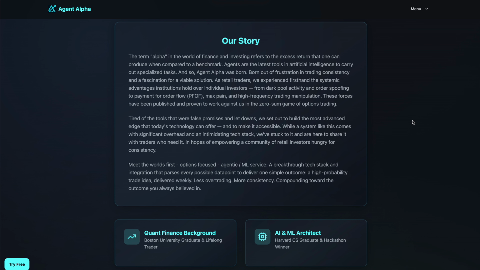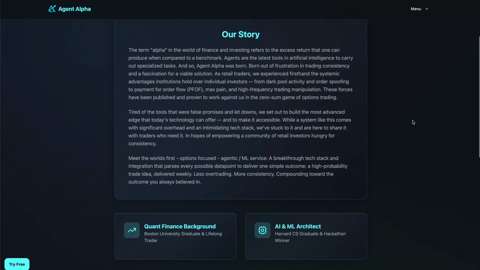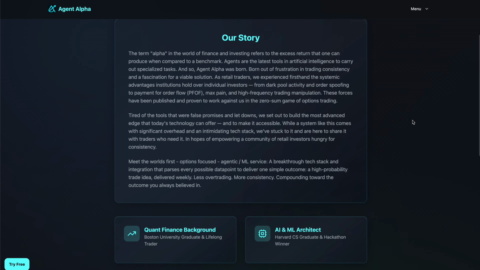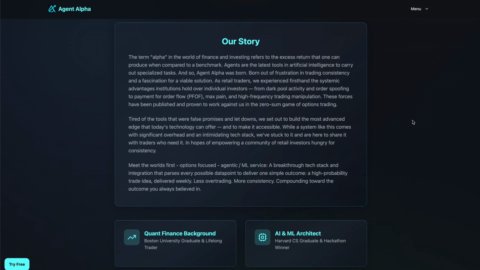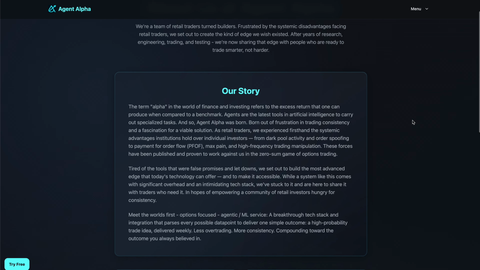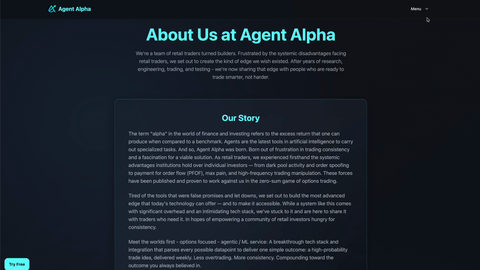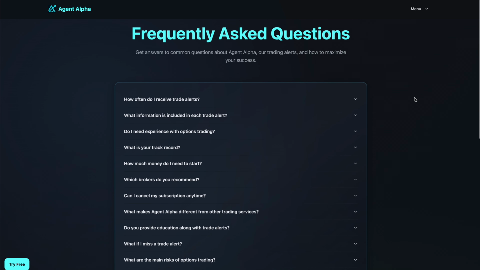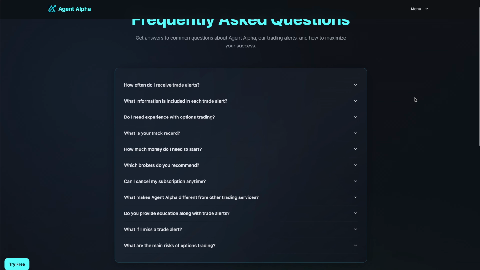This is not an indicator or a bot or a Discord room. It's an autonomous, modular intelligence system for options trading. If you want to stop gambling and start operating with statistical structure, the best edge in the options market, this is your opportunity. Agent Alpha is not trying to be everything, it's trying to be one thing, the most accurate weekly options trade idea system available to retail traders.